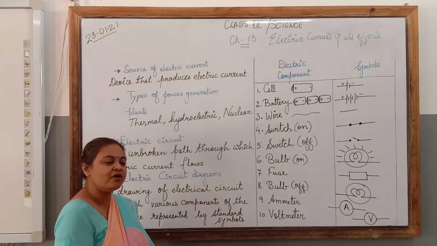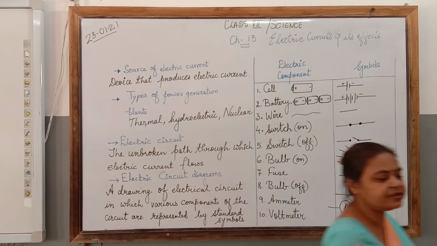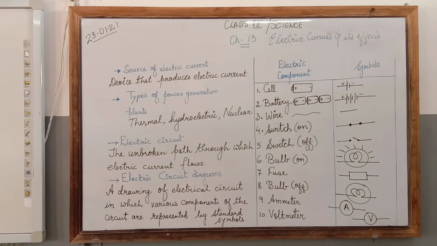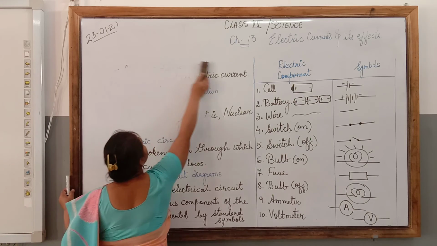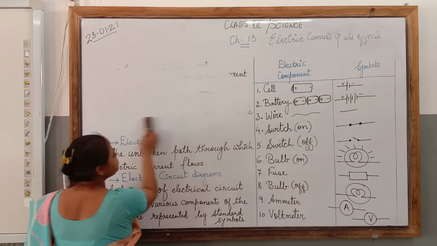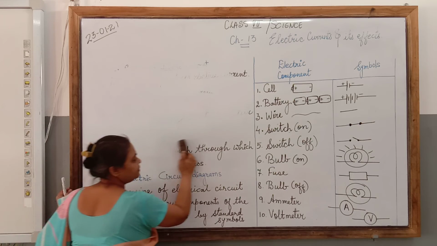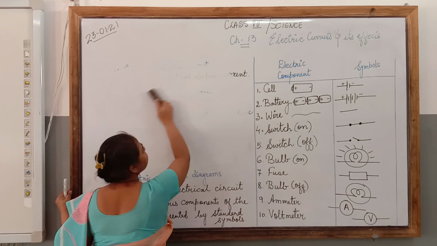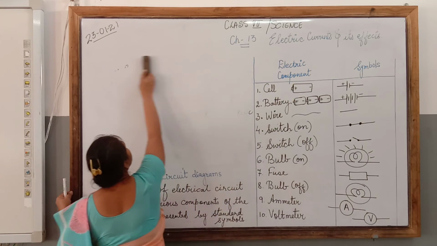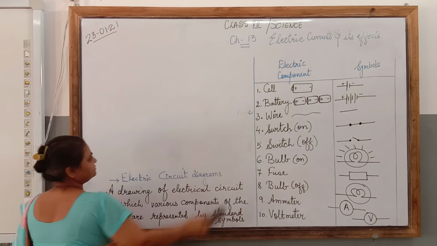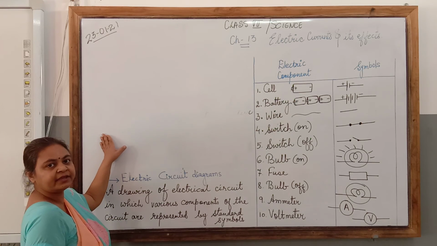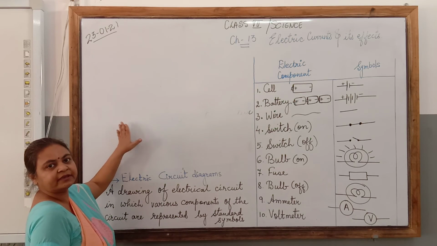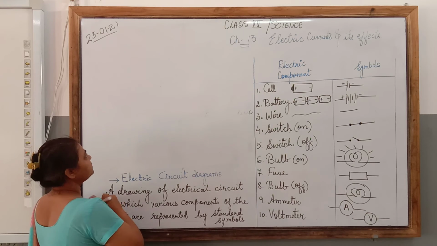Now let us draw a simple circuit using these symbols. I will be drawing a circuit in which there is a bulb, switch, wire and a cell. Cell for the source of electric current, then bulb, switch and wire.